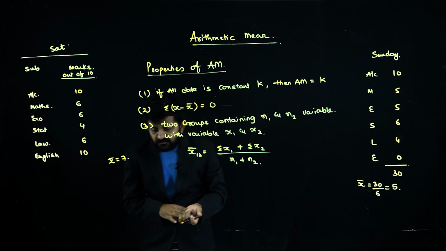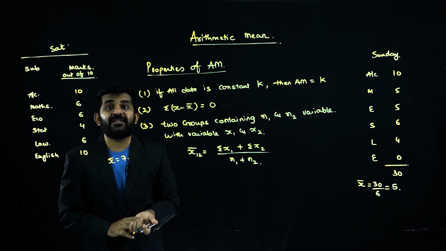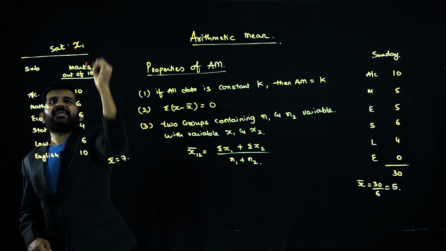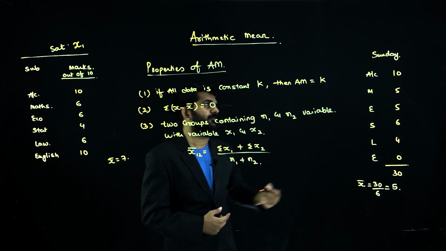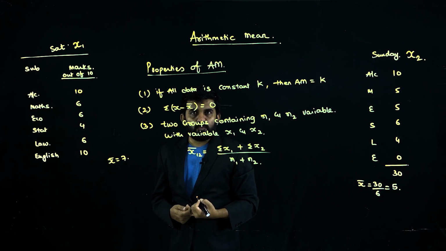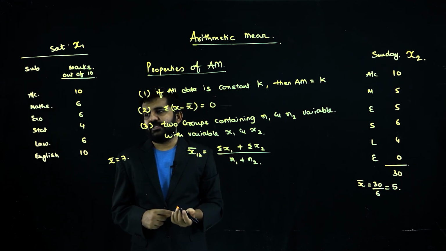Now, if someone asks me, sir, what is the average of both the tests taken together? Then I will denote Saturday's test as x1 and Sunday's test as x2. Use this formula and find the answer.